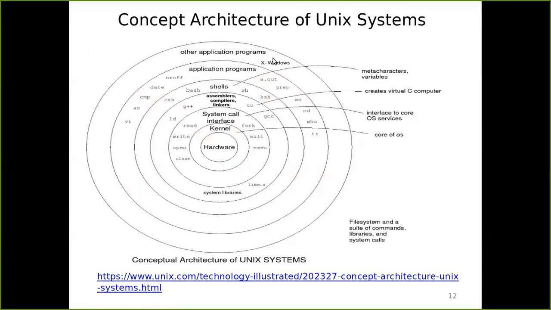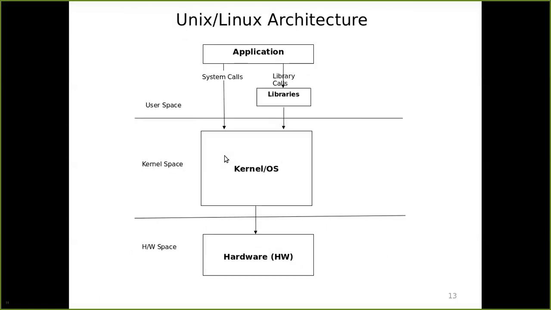Here we have X Windows graphics, the normal applications, and the basic commands we use, which are supported by the shell. For the shell to work, if it is a C program and you want to make an executable, it has to be compiled using assemblers and linkers. Sometimes you may call the system call interface, and sometimes an application program; we'll see in the next slide how they differ. These are used by the kernel, and the kernel then uses the hardware. That is the architecture in another view.